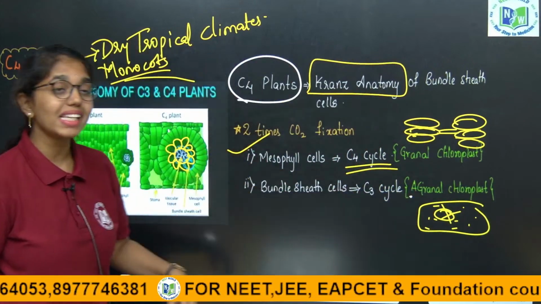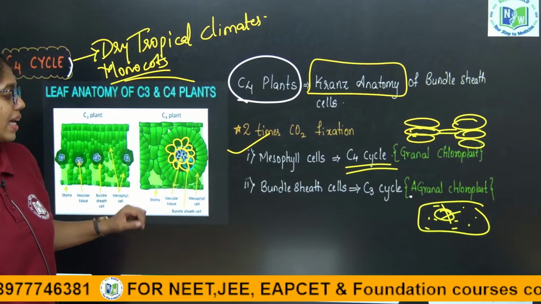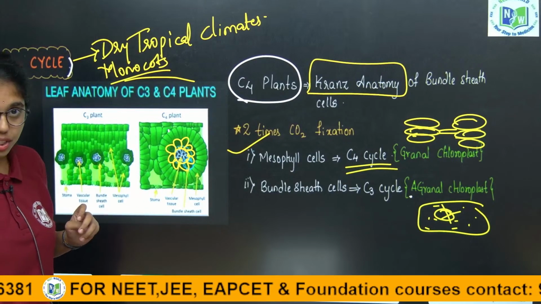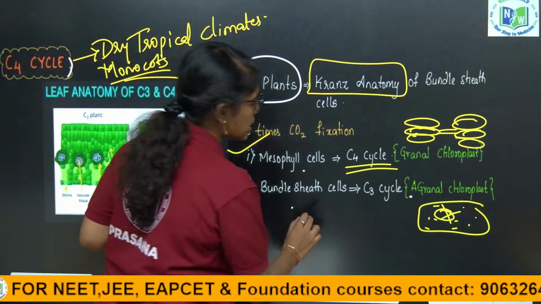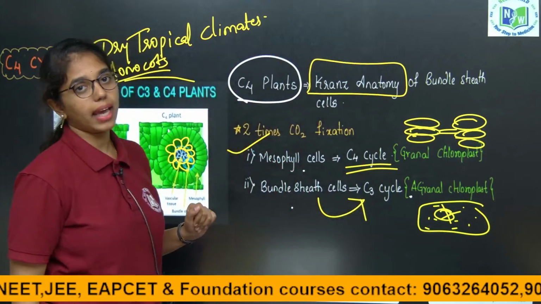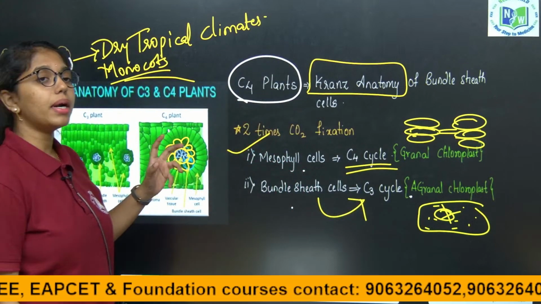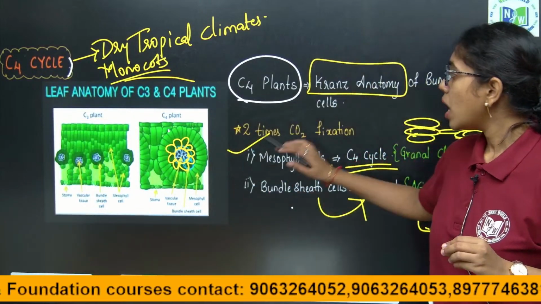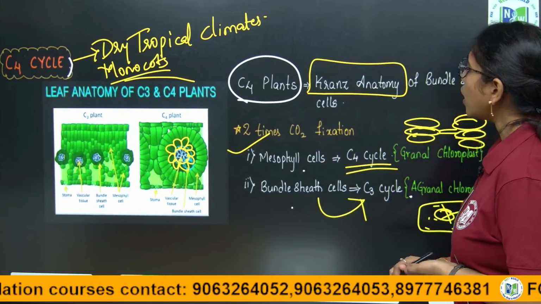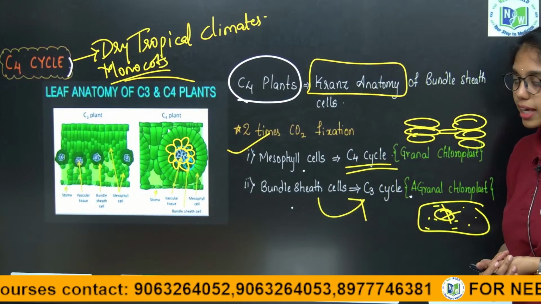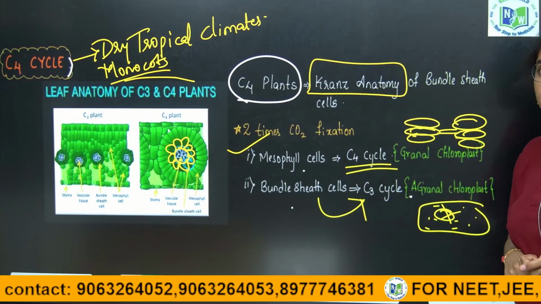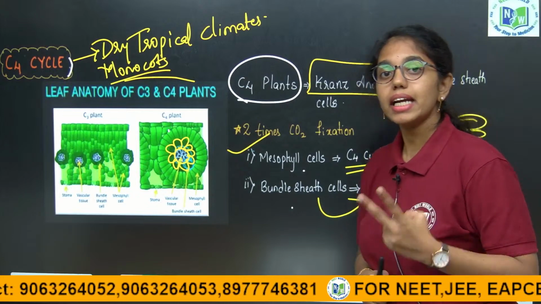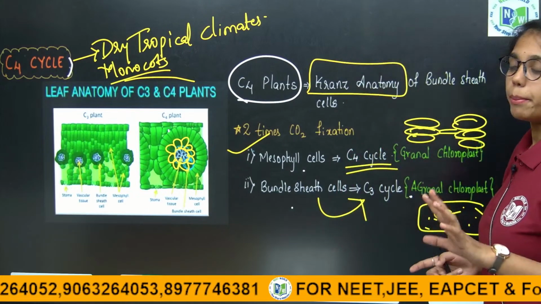So they are called agranular chloroplasts, and here in bundle sheath cells the C3 cycle takes place. So how many carbon dioxide fixations will occur in C4 plants? 2 carbon dioxide fixations will take place. First in the mesophyll cells, second in the bundle sheath cells.